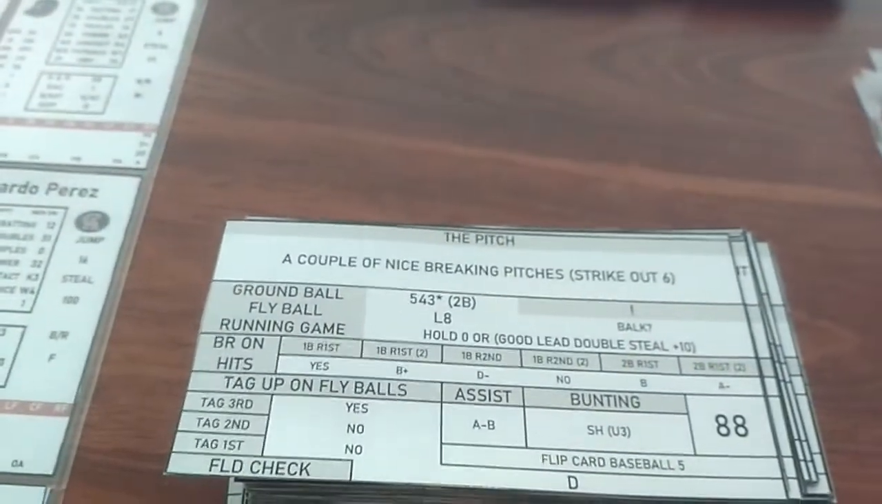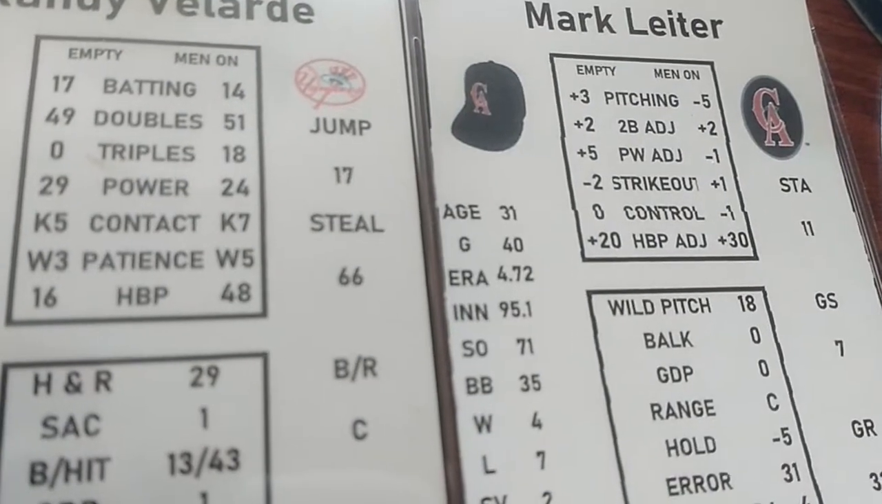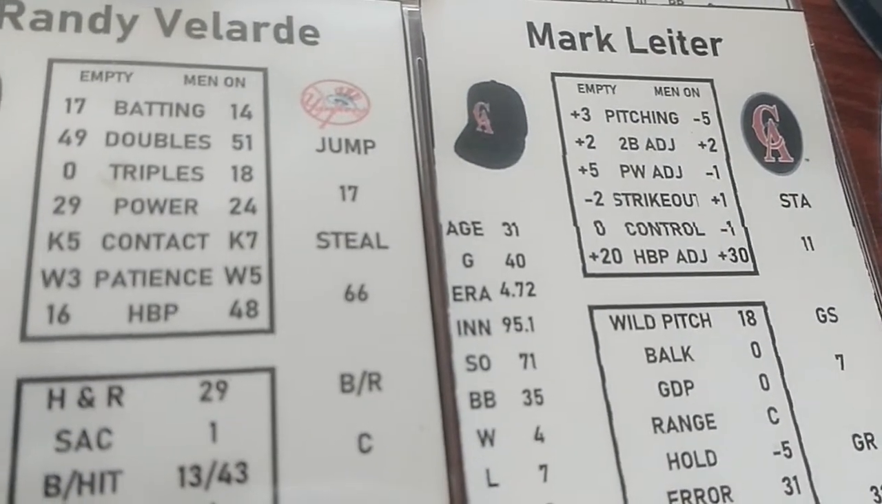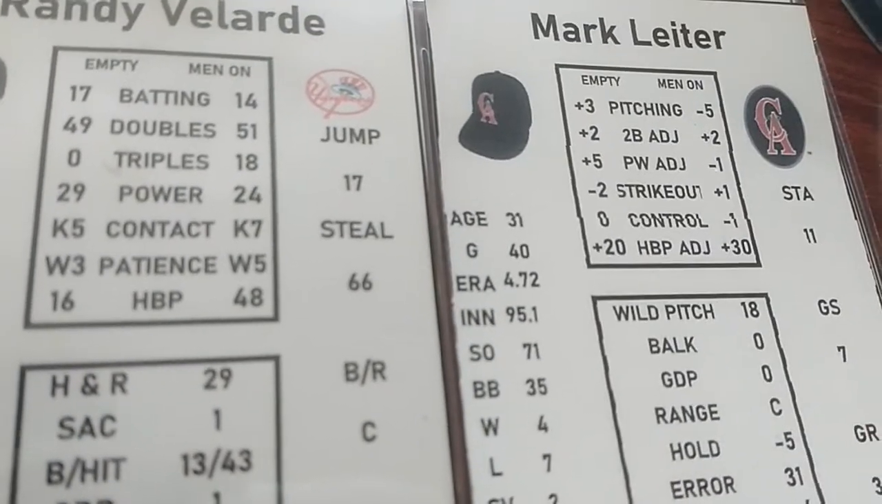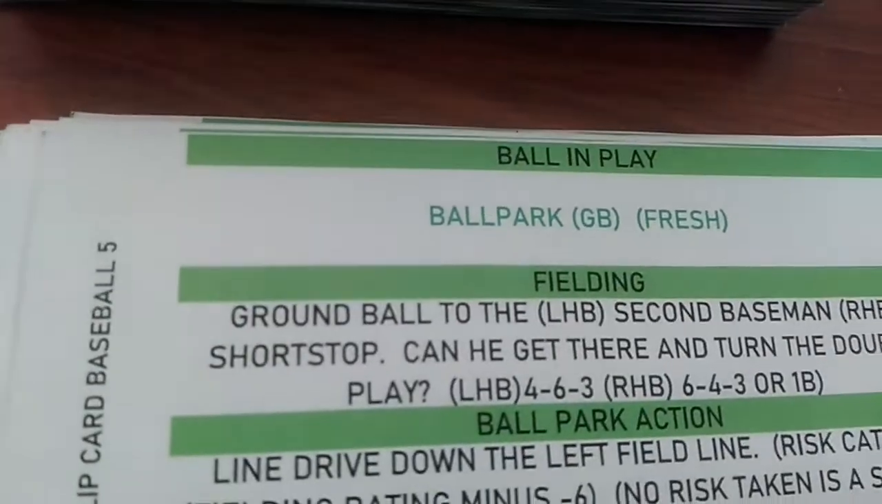Couple of nice breaking pitches. Strikeout 6. Randy Velarde with men on is a K7. Mark Leiter, though, has a plus strikeout rating with men on, and it takes him to a K8. So K8 is above K6, so good for the batter, in play, and it's a ballpark check.